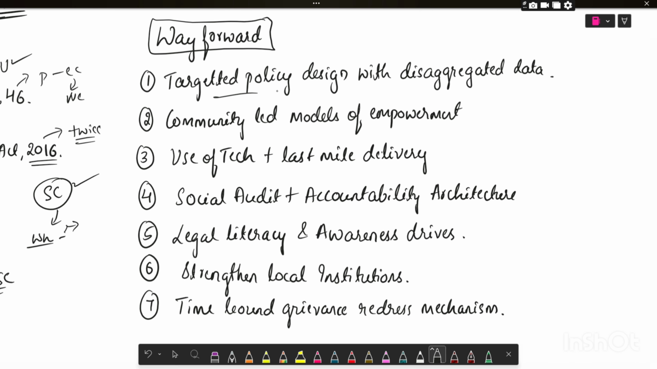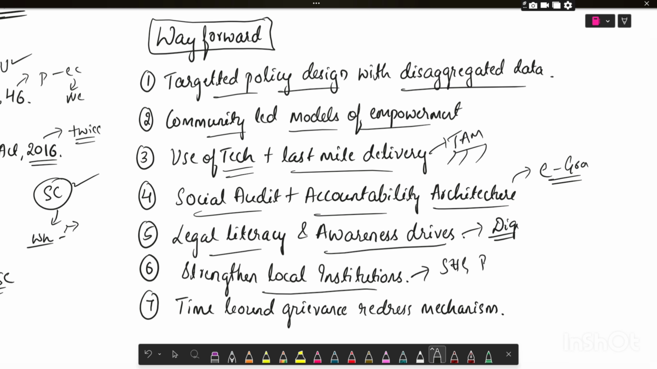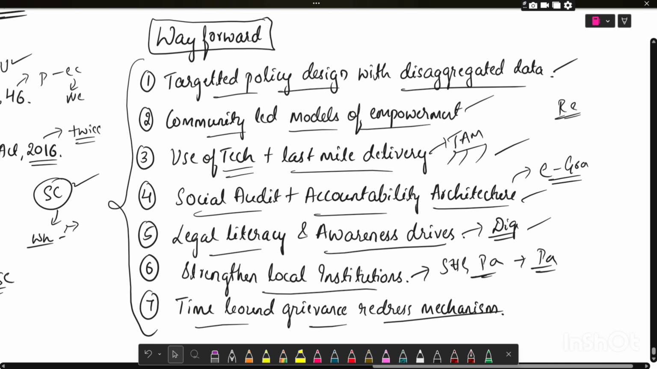The first point is targeted policy design with disaggregated data, community-led models of empowerment, use of technology for last mile delivery. For example, JAM Trinity is Jan Dhan account, Aadhaar, and mobile linkage. Social audit and accountability architecture, for example, the e-Gram Swaraj portal. Legal literacy and awareness drives for addressing the digital divide. Strengthen local institutions like self-help groups and panchayats, and ensure participatory democracy. Time-bound grievance redressal mechanism. In the way forward also, these are the same points you can write on every question, but you should change the examples and write. Now we'll see what we can write in the conclusion.